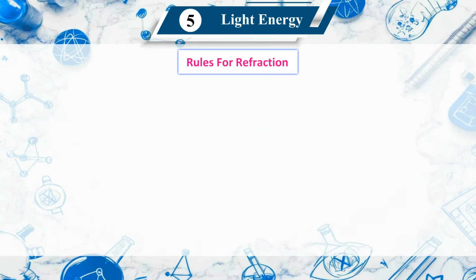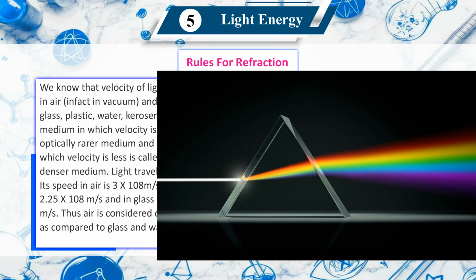Laws of refraction. We know that the velocity of light is maximum in air, in fact in vacuum, and it is less in glass, plastic, water, kerosene oil, etc. The medium in which velocity is more is called optically rarer medium, and the medium in which velocity is less is called optically denser medium. Light travels fastest in air. Its speed in air is 3 × 10^8 meter per second.